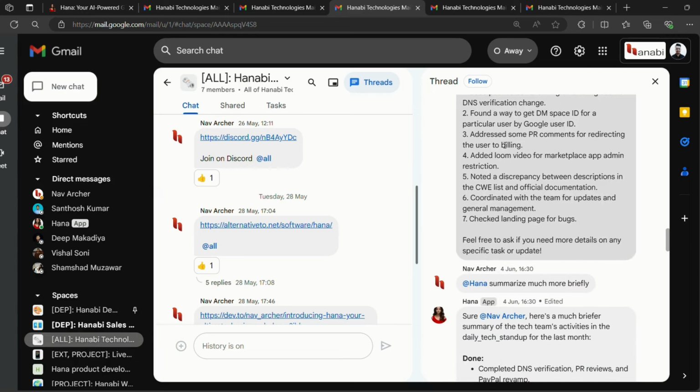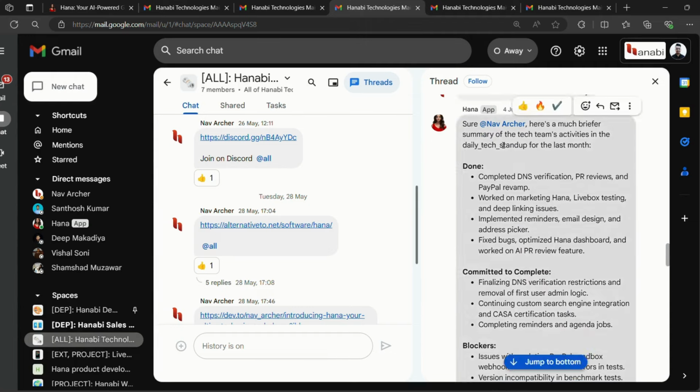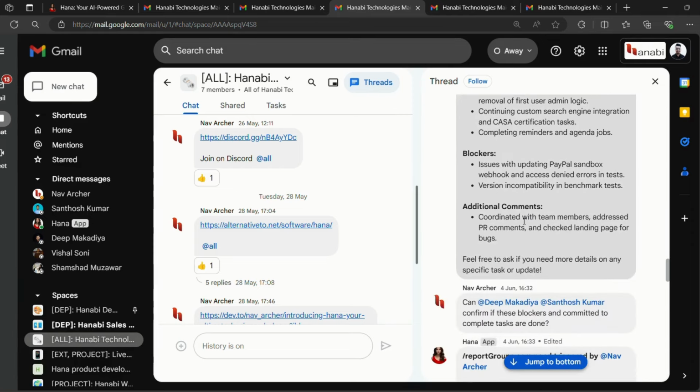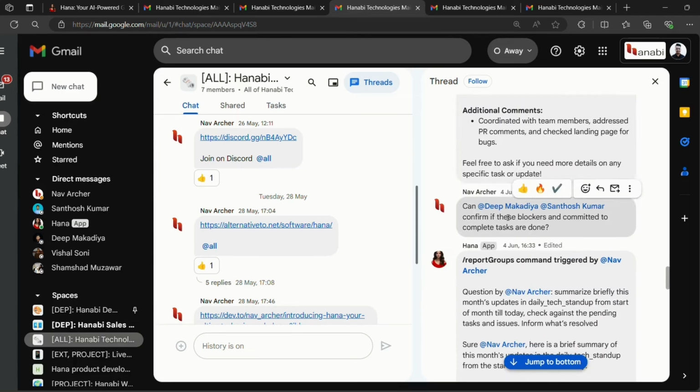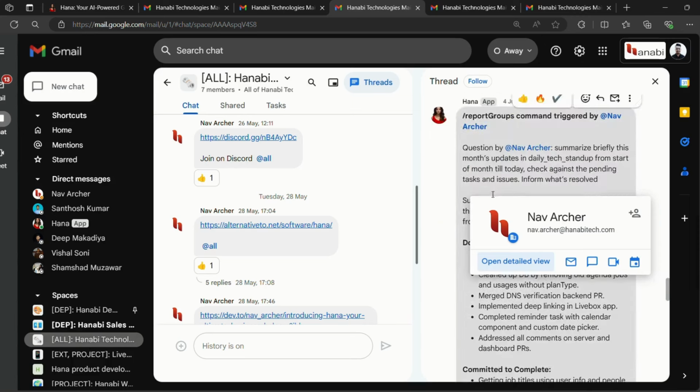So now Archer in the thread asked Hana to summarize this complete information, and Hana very well segregated all the information and divided it into parts, like what tasks were done, what were committed to complete, and what were the blockers, and thus we get all the answers on our desk.